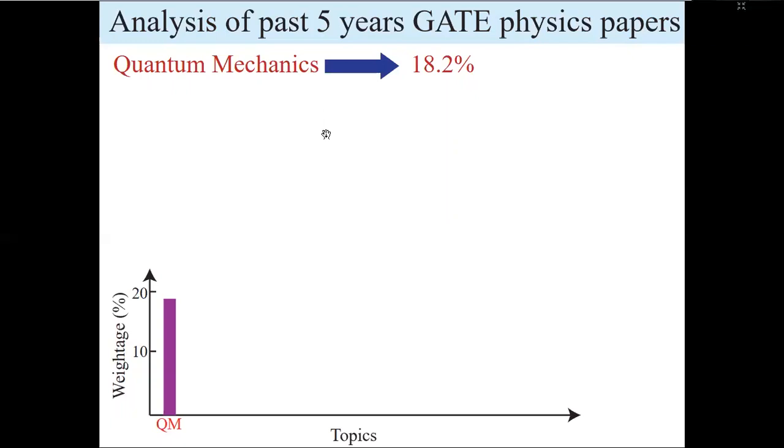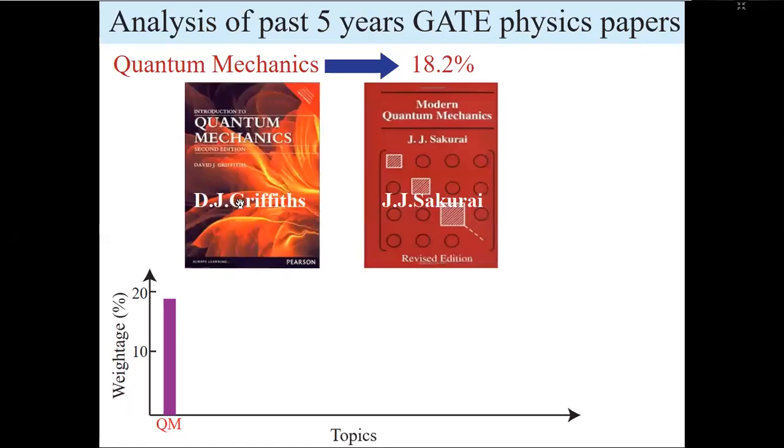I will also recommend some books for quantum mechanics. I find Griffiths is the best book for this purpose, for GATE or NET, because sometimes you will find that problems from the exercises or examples of Griffiths came directly into the exam. So it is a very good book. After going through Griffiths, if you have time, you can go through Sakurai. This is very good for spin problems or angular momentum. I'll recommend it too, but first you should go through Griffiths.